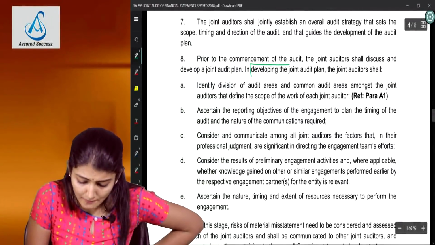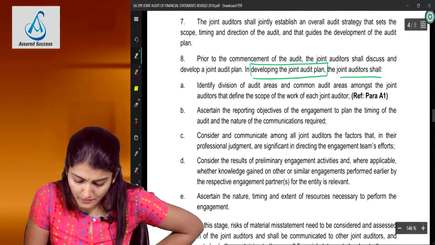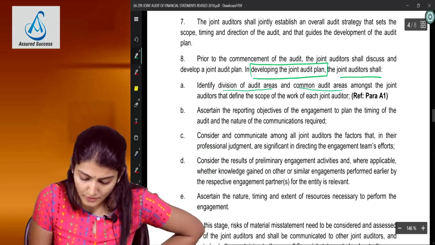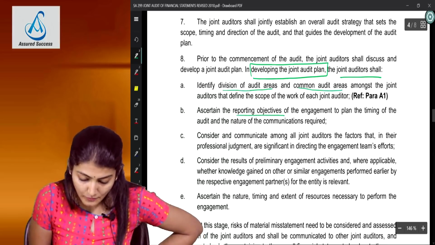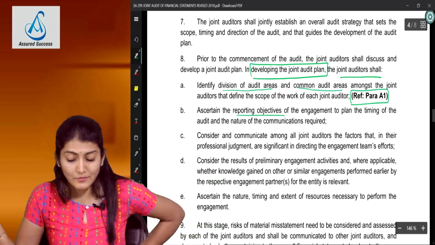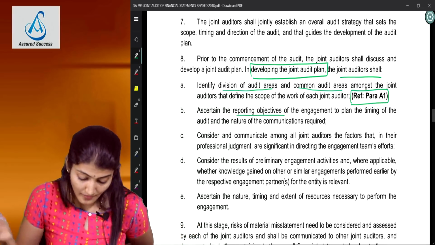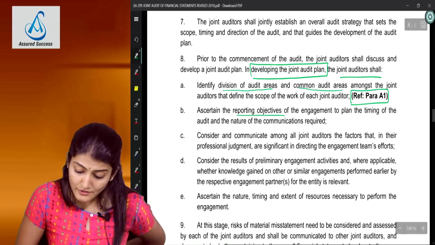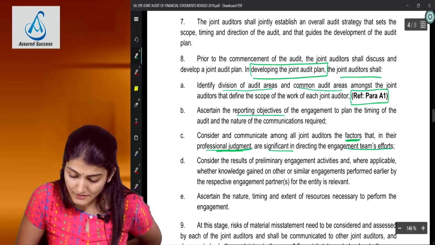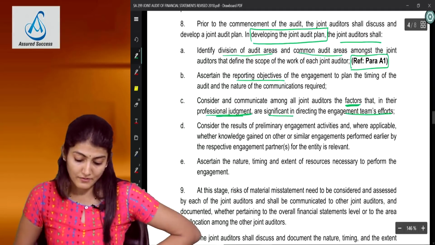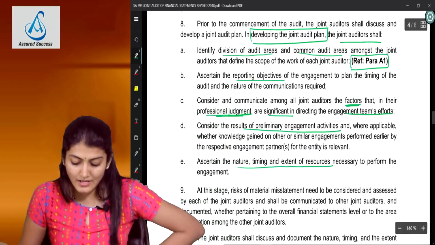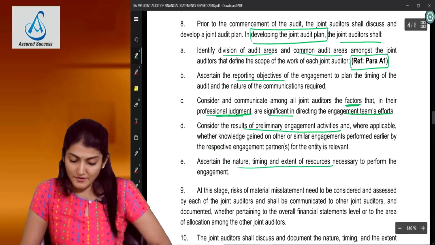In developing the joint audit plan, the joint auditor shall identify division of audit areas and common audit areas, ascertain the reporting objectives, and this refers to para A1, I will take you to para A1 later. Consider and communicate among all the joint auditors the factors that in their professional judgment are significant in directing the engagement team's effort, the results of preliminary engagement activities and the nature, timing and extent of resources required.